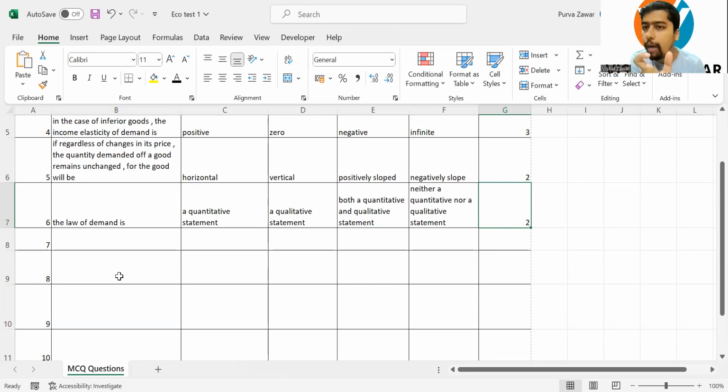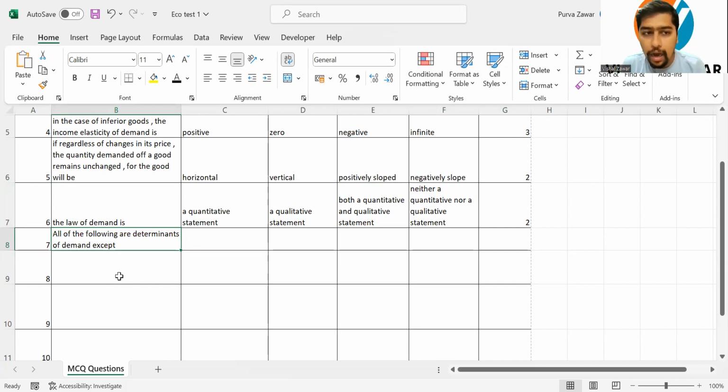It tells the quality of the demand, that the demand is inversely related to the price. But how much will be the impact, that is not told. So it does not quantify. Hence, it's a qualitative statement. Next question.